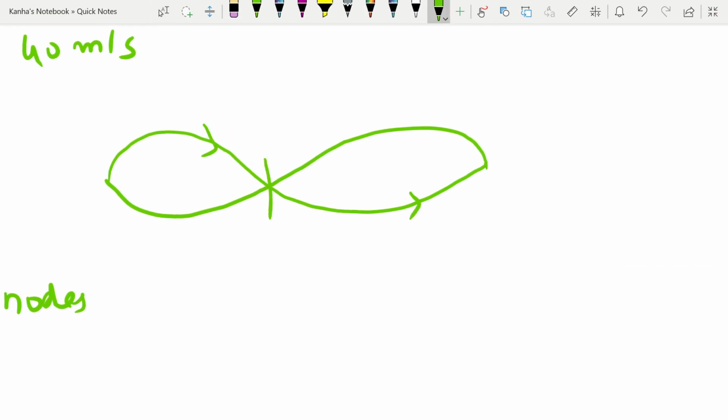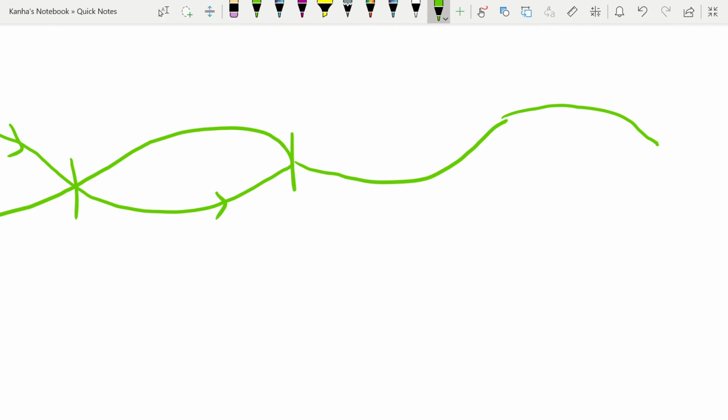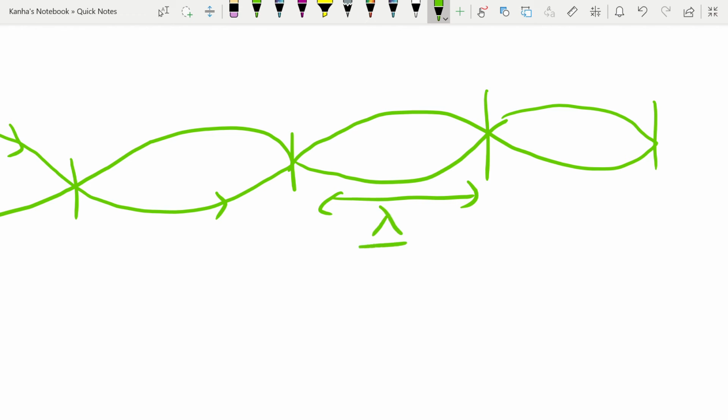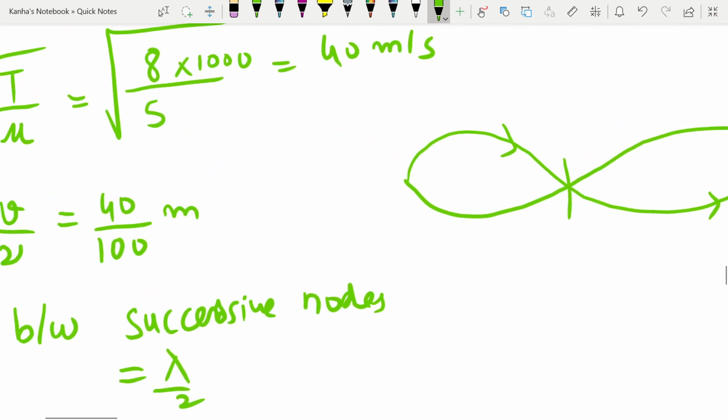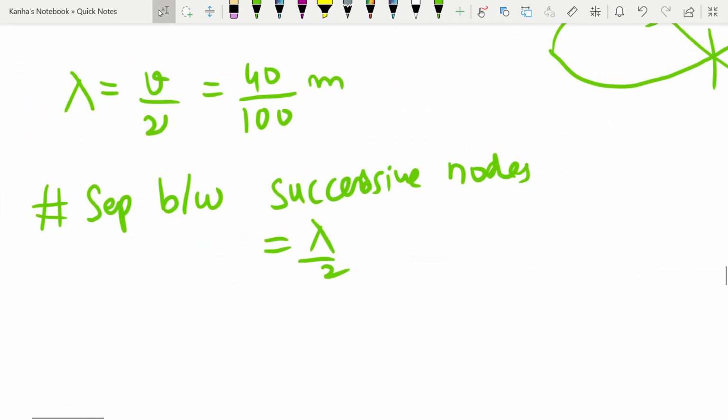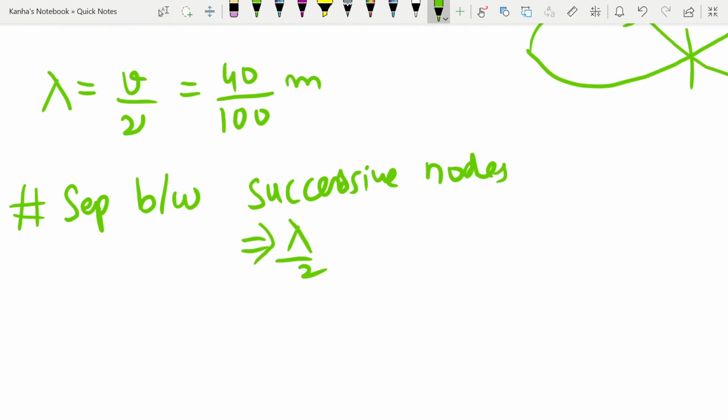So the nodes are actually at a distance of lambda by 2. Even if you extend this, keep extending it, then again the nodes will be at a distance of lambda by 2 for every case possible. So your distance between successive nodes is lambda by 2, which is equal to 40 divided by 2 into 100, which will give me the answer as 20 centimeter.